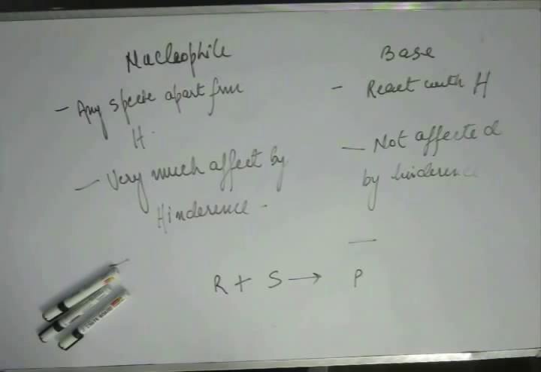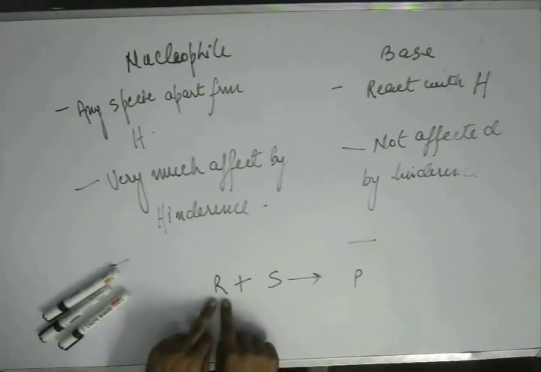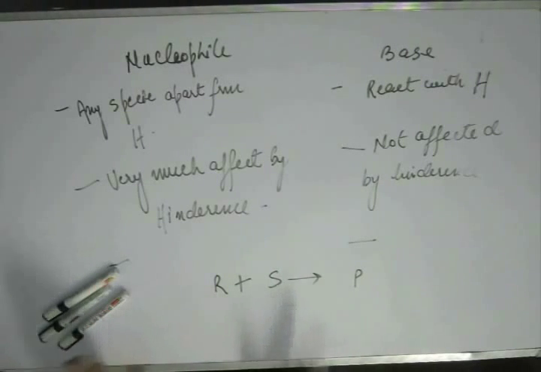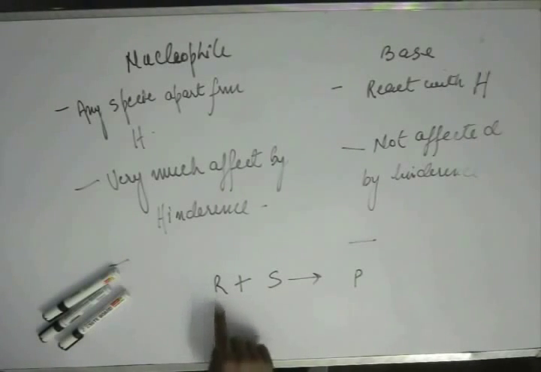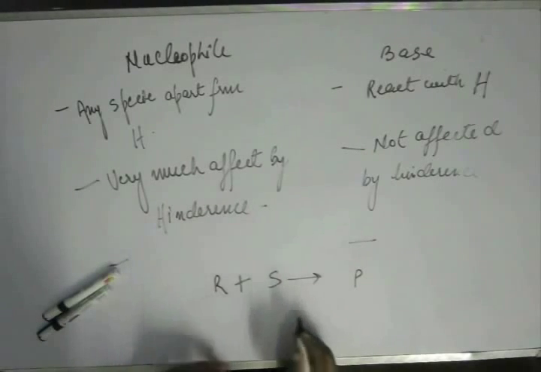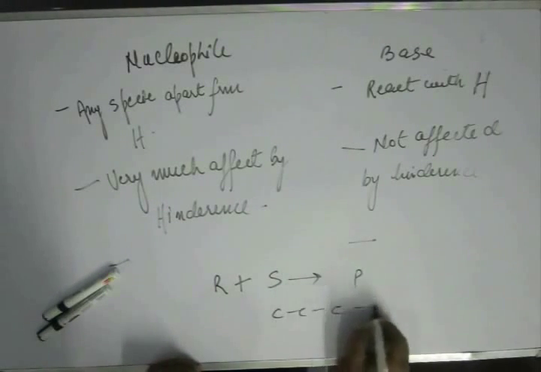That would be our win, our victory. The faster we are able to get rid of it, the more successful we are. So here the whole focus would be to get rid of this highly unstable reagent. Now suppose there are two sites in the substrate, right?